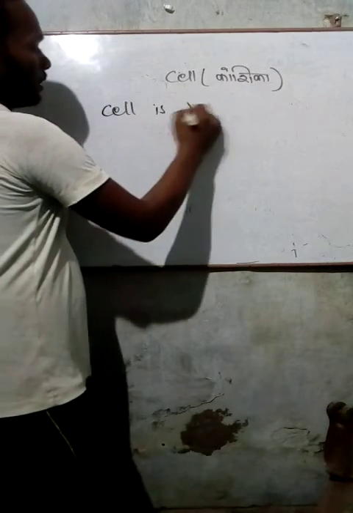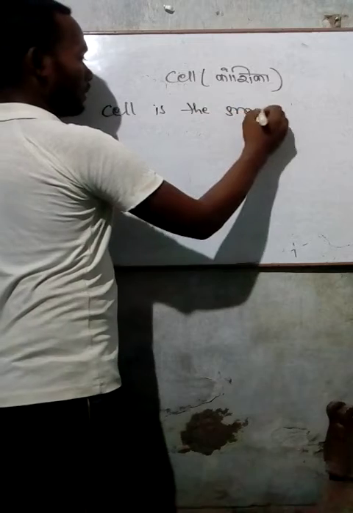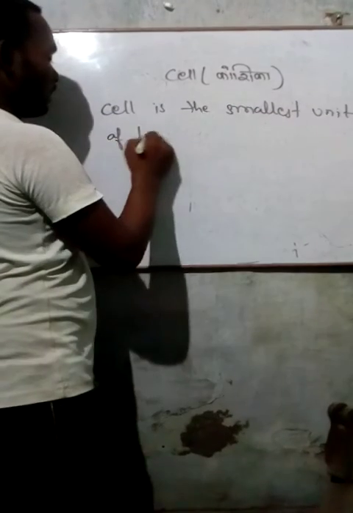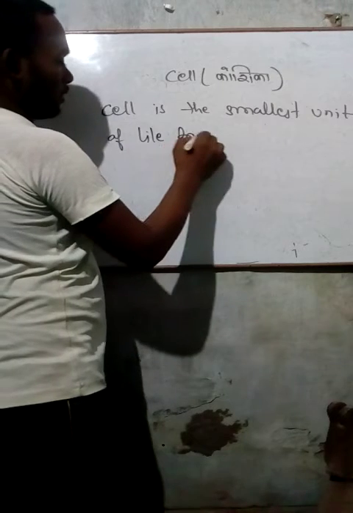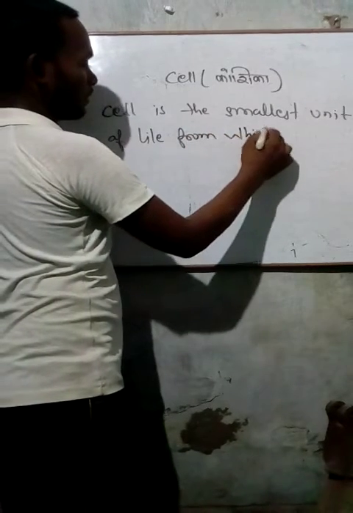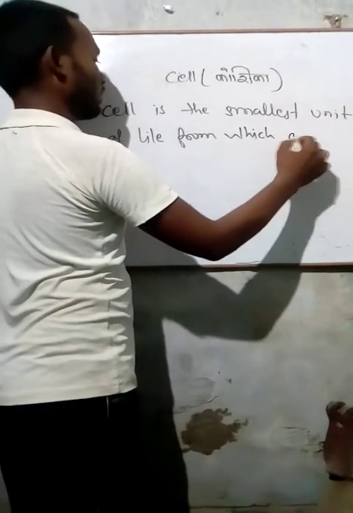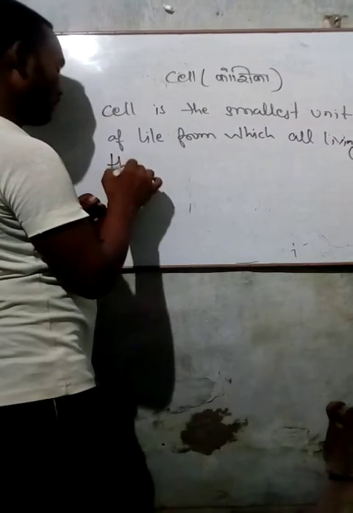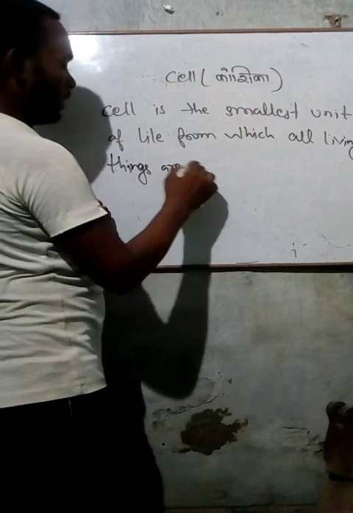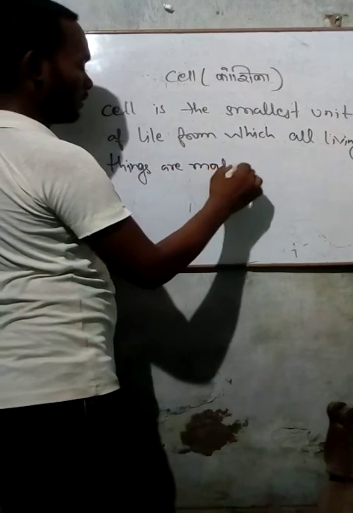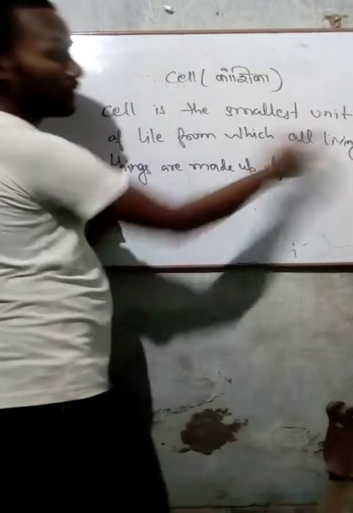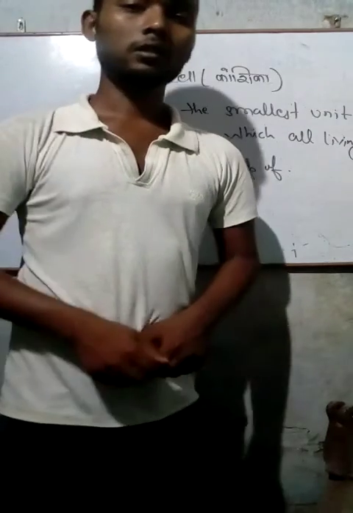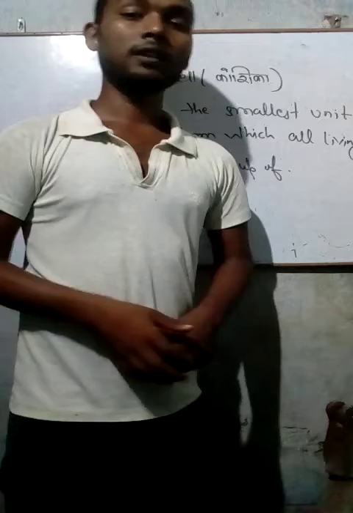So we can write: cell is the smallest unit of life from which all living beings, all living things, are made. Cell is the smallest unit from which all living beings' bodies are made.